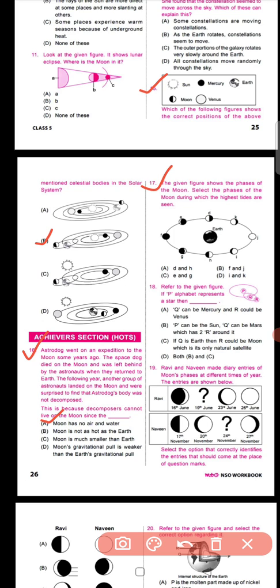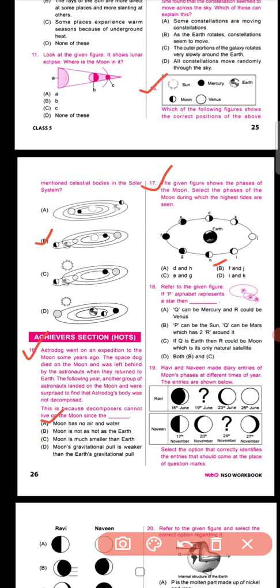Question number 17 says that the given figure shows the phases of the moon. Select the phases of the moon during which the highest tides are seen. You can see here the figure and the phases are marked as D, E, F, G, H, I, J, K. So your option for 17 will be option number B, F and J.